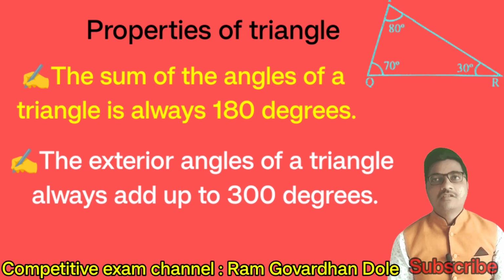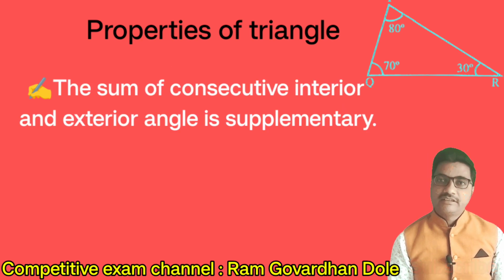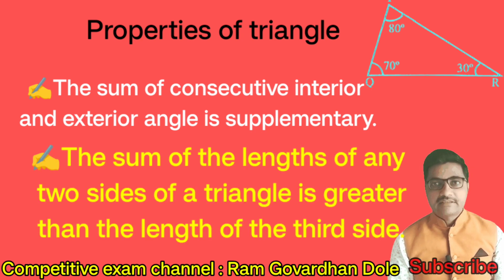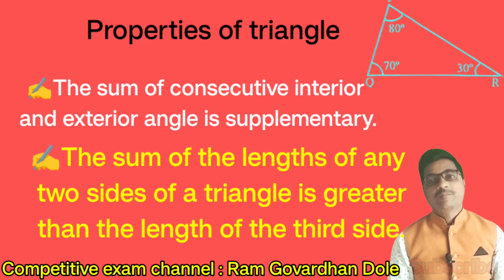Next, properties of triangle. The exterior angles of a triangle always add up to 360 degrees. The sum of a consecutive interior and exterior angle is supplementary. Next, the sum of the lengths of any two sides of a triangle is greater than the length of the third side.